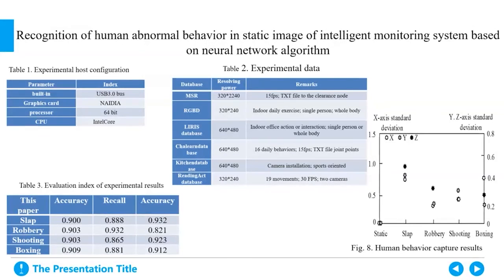In terms of abnormal feature recognition, the average recognition rate of the system in this paper is 90%. The image recall rate for abnormal behaviors is 87%, and the overall average effect of the system is 89%. This shows that the system in this paper has a good recognition rate for abnormal behavior detection.